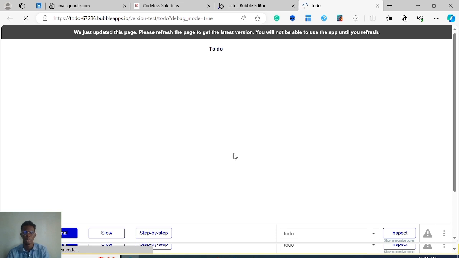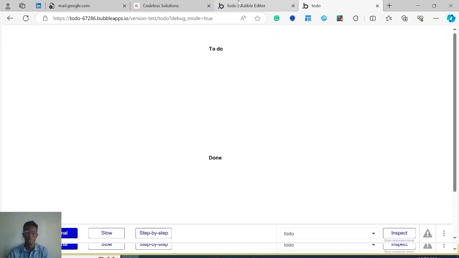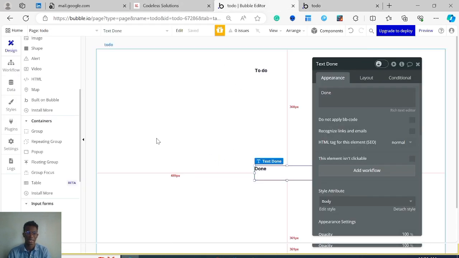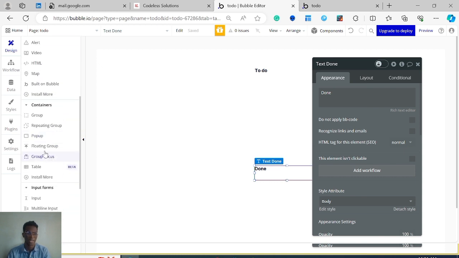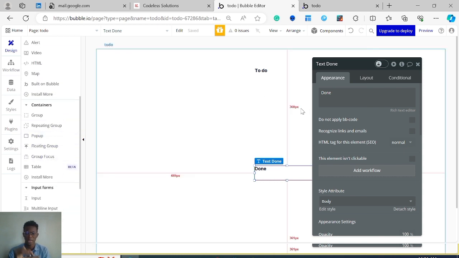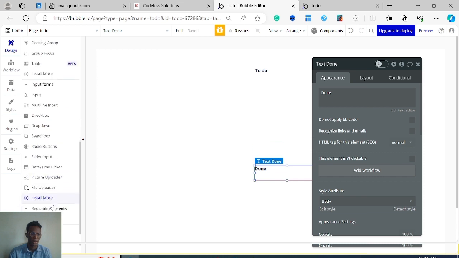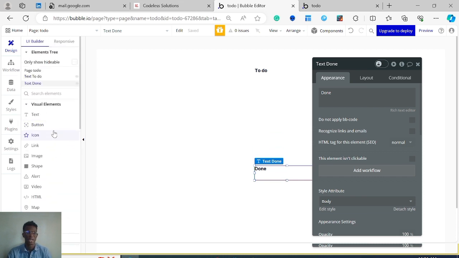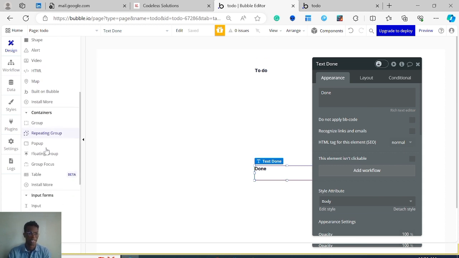We have our to-do, we have our done, then we are going to add a list to it. So let's add a list to each one of these that will hold our to-do and our done. And then from there, we're going to look at how to set up the database for this application, because we need to store our data somewhere. Remember the explanation I gave.